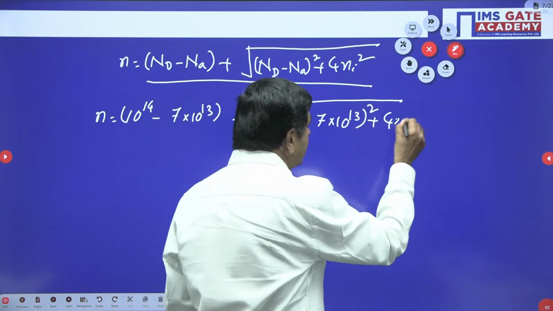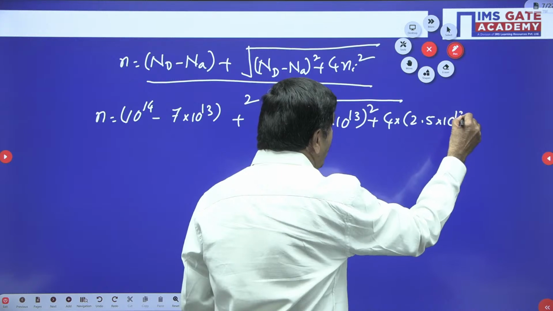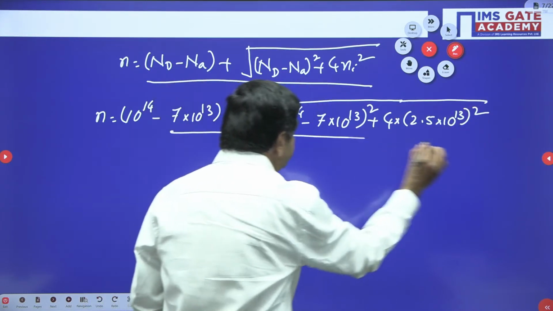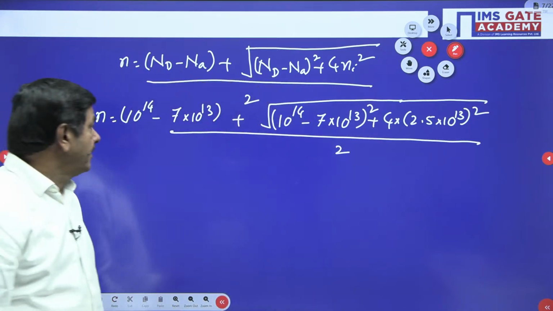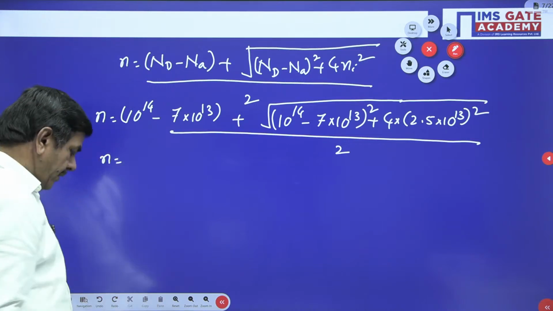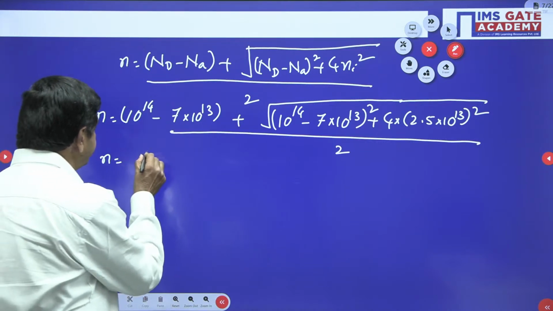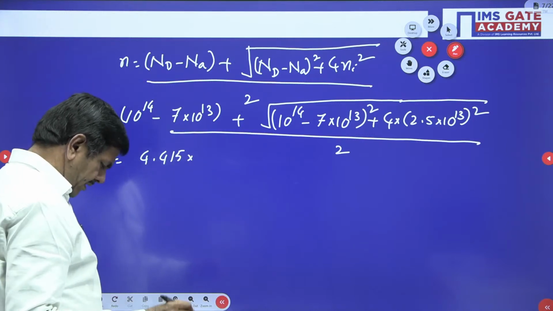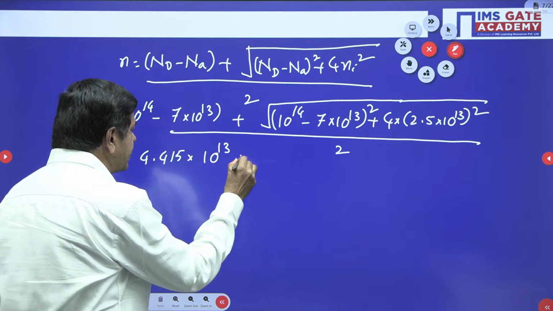2.5 into 10 power 13, Ni square. This is squared, and the whole thing is divided by 2. Use a calculator. The final concentration of electrons you will get is N equal to 4.415 into 10 power 13 per cm cube.